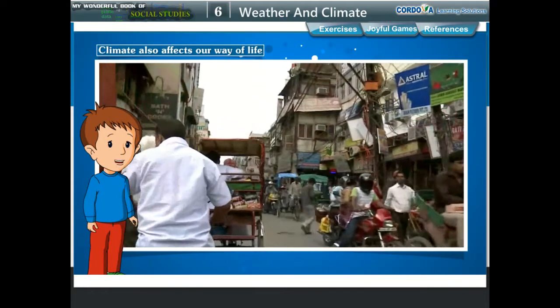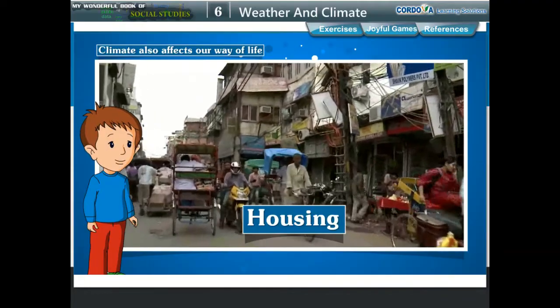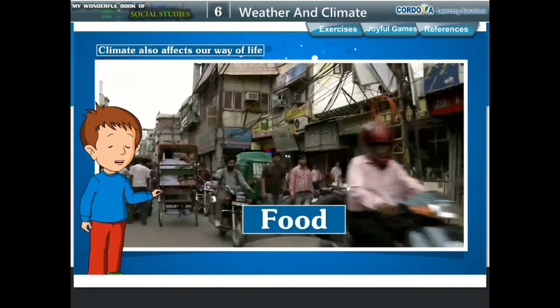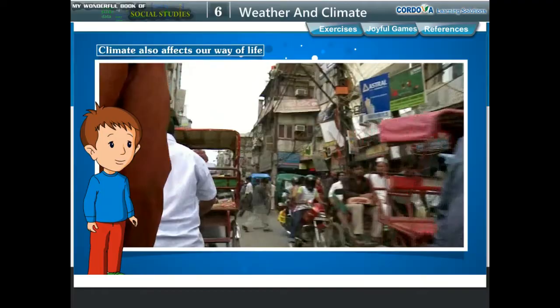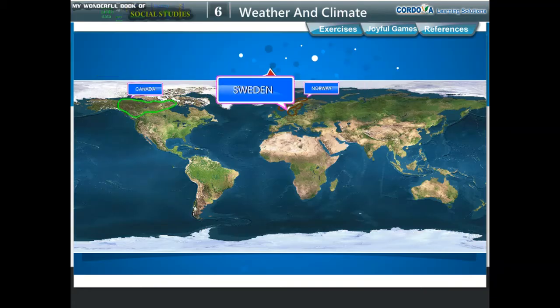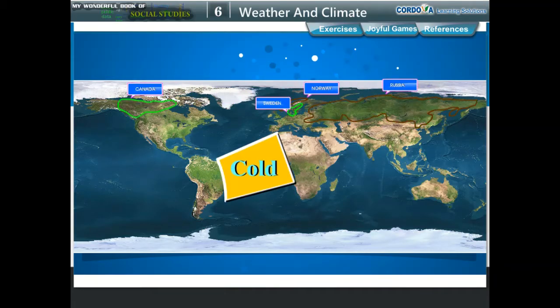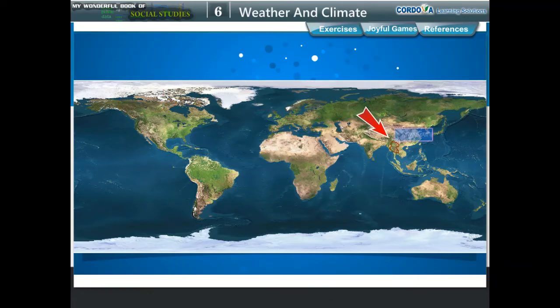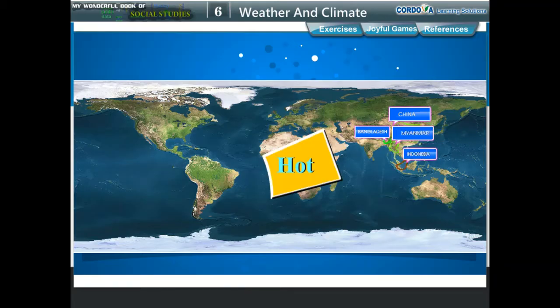Climate also affects our way of life. Our clothing, housing, transportation, and the food that we eat are all influenced by the climate of the place we live in. Different places in the world have different types of climates. Countries like Canada, Norway, Sweden and Russia are very cold, while several parts of India, Myanmar, China, Bangladesh and Indonesia are hot and humid. The regions with similar climatic conditions have similar way of life too.